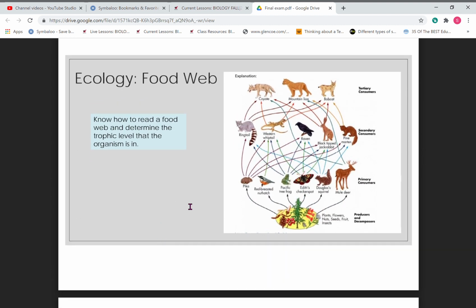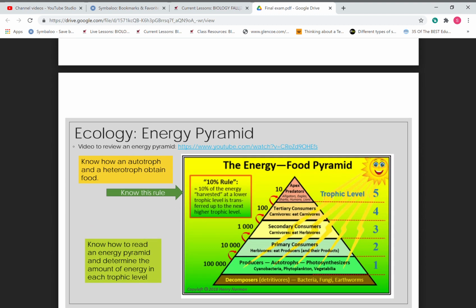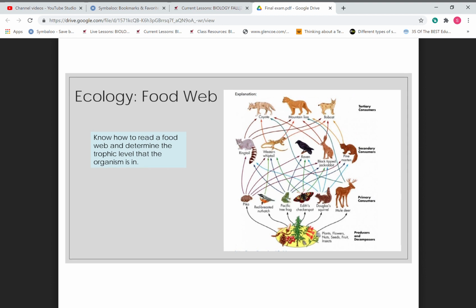Okay, moving on to ecology. You had a food chain, which was just one group of animals after the other, and this is a food web. The questions on the test refer to a food web, so you're going to want to be able to read this as well as remember which trophic level they're in. So if I said to you, pick a primary consumer, remember on the test it won't have this. You'll have to know how to read this.